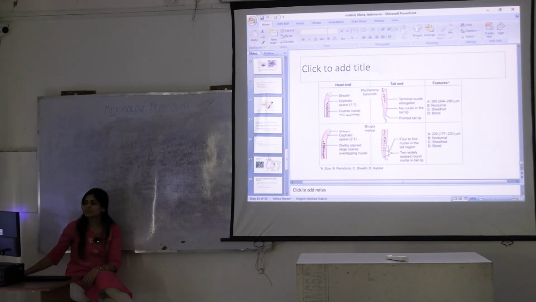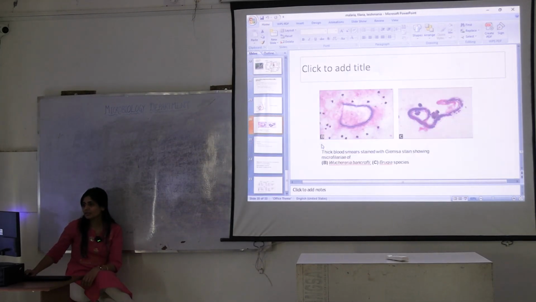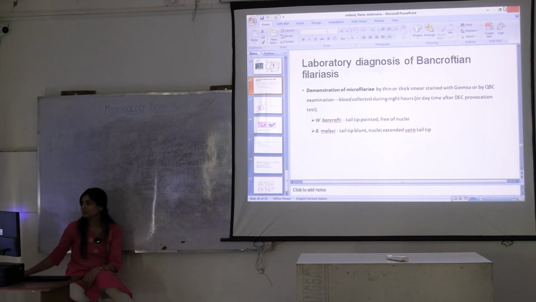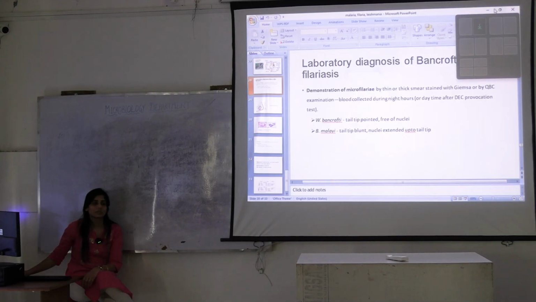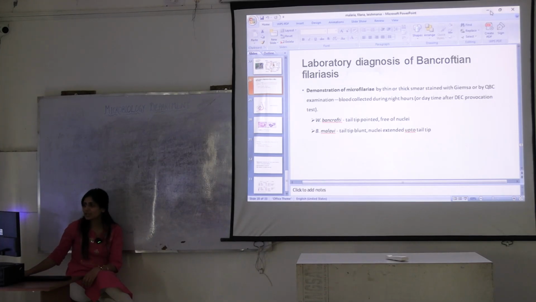Also, when there is absence of these filaria in the blood, it does not mean that there is no disease because their release in the bloodstream also depends. It's sometimes nocturnal, sometimes diurnal. Okay, so how do we stimulate this thing? We give them something. What do we give them? Diethylcarbamazine. DEC test बोलते हैं इसको, ठीक है. After giving this medication, within 1 hour you can collect the blood sample and you will find these microfilariae in the blood sample. Okay?